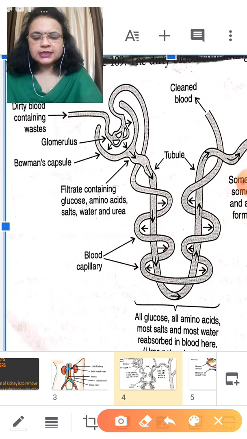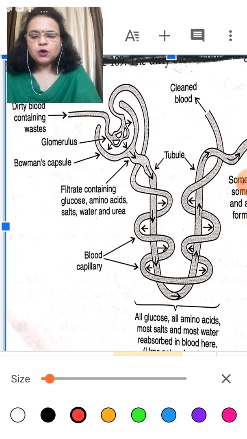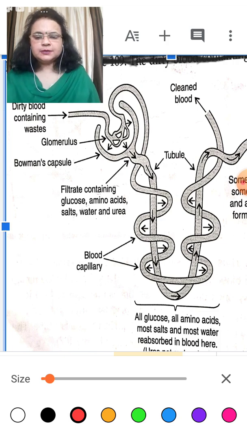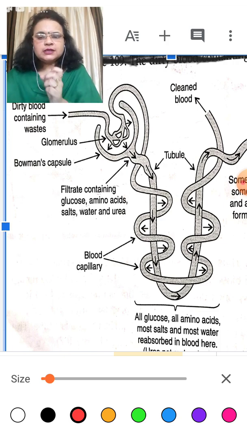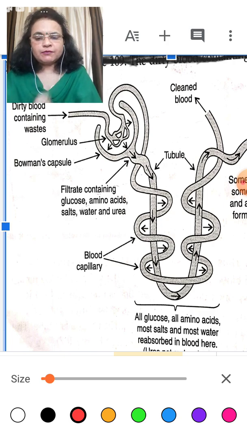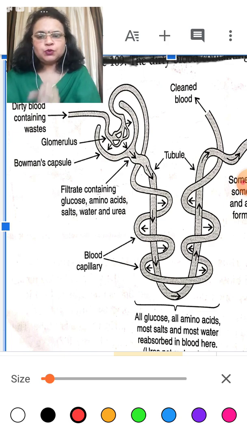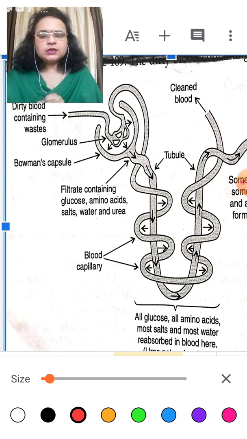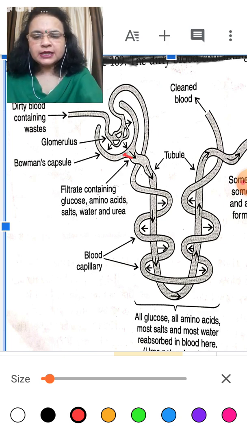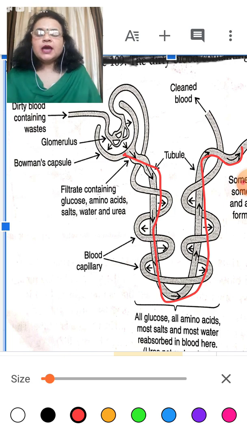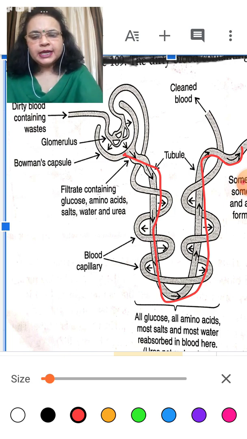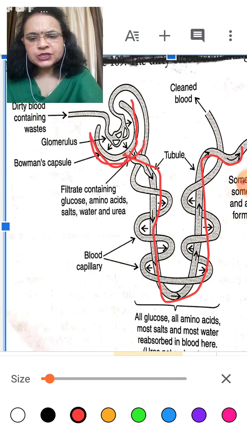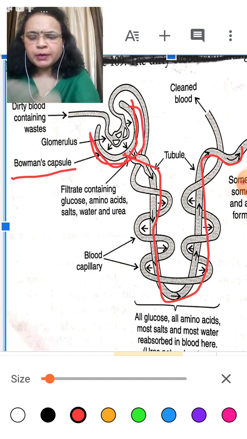Now, you all can see a long tube like structure. Okay, see, the nephrons, as I told you, there are millions of nephrons, but to make you clear, here in the diagram we have taken a unit of nephron to explain you, so you all will be clear about the structure and about the function. Nephrons are long tube like structure, and from one end of the tube it contains a cup like structure which is known as Bowman capsule.